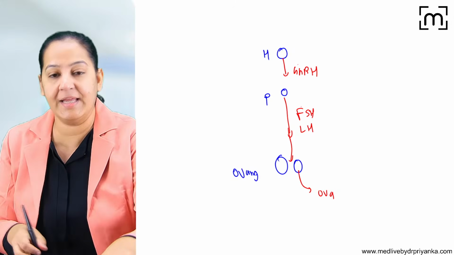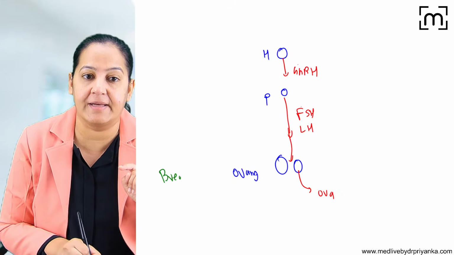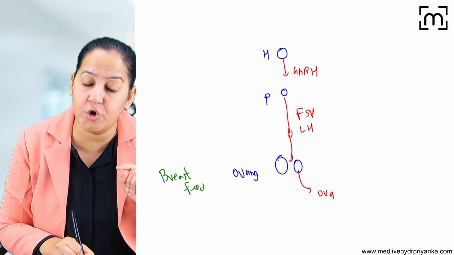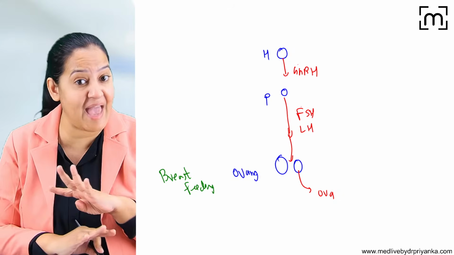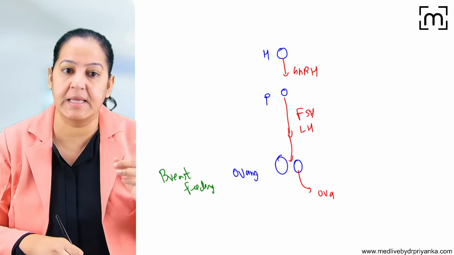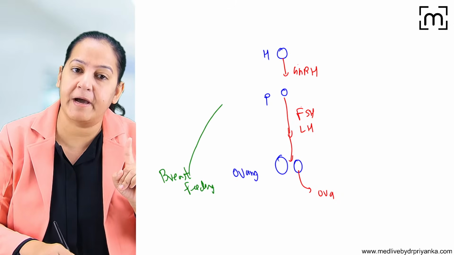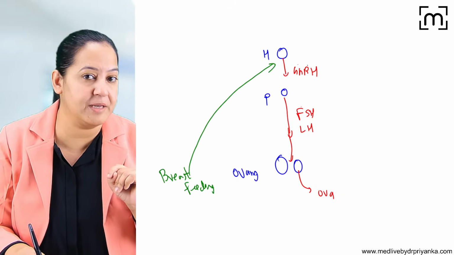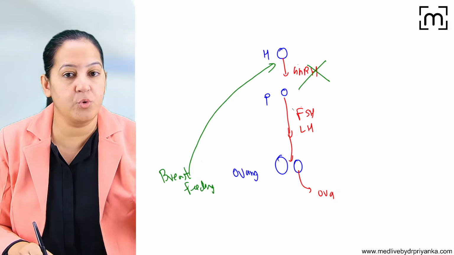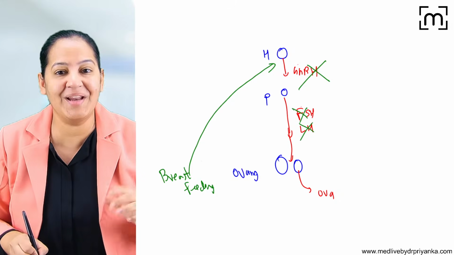So now I'm saying the lady is breastfeeding. She is breastfeeding the newborn baby for the first 6 months, exclusive breastfeeding every 2 hours, every 3 hours. So this will give a negative signal to the hypothalamus. The hypothalamus will not secrete GnRH. So no FSH, no LH, no ova.